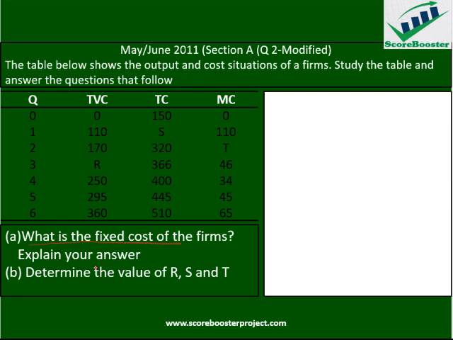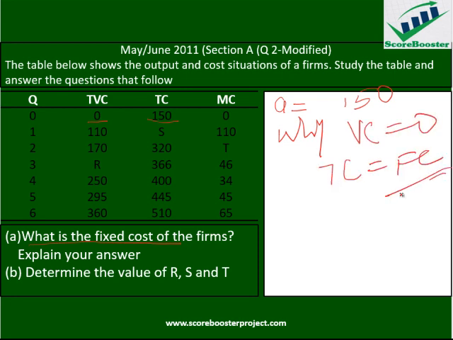This is bonus mark. Remember, we say total cost here. Total cost is 150. Total variable cost is 0. Well, what is fixed cost? So number A, the fixed cost is 150. And why? Because at the point where variable cost is equal to 0, the total cost is equal to fixed cost. This is your full marks. You get your full marks.